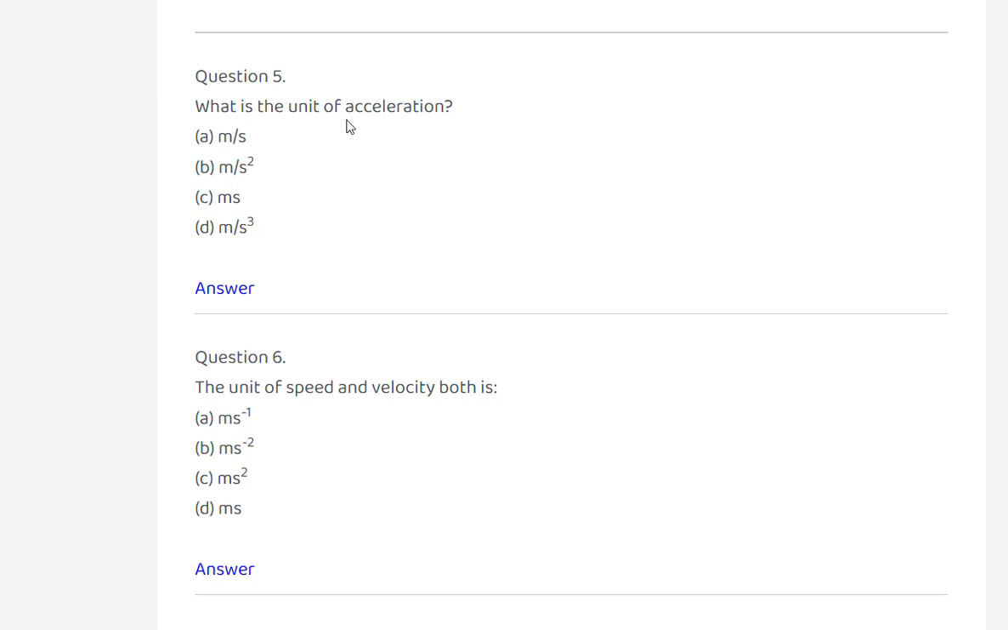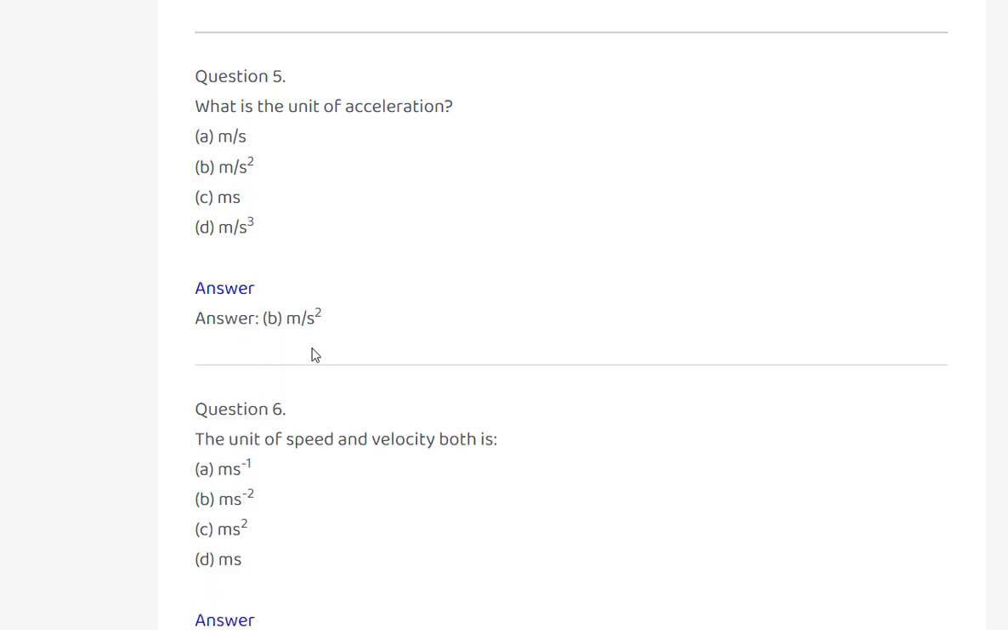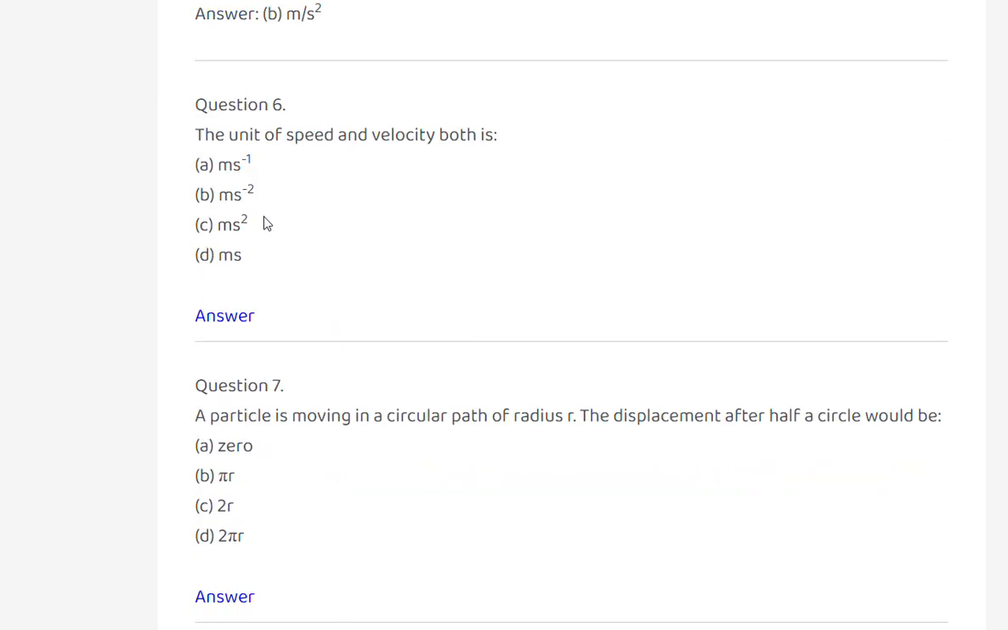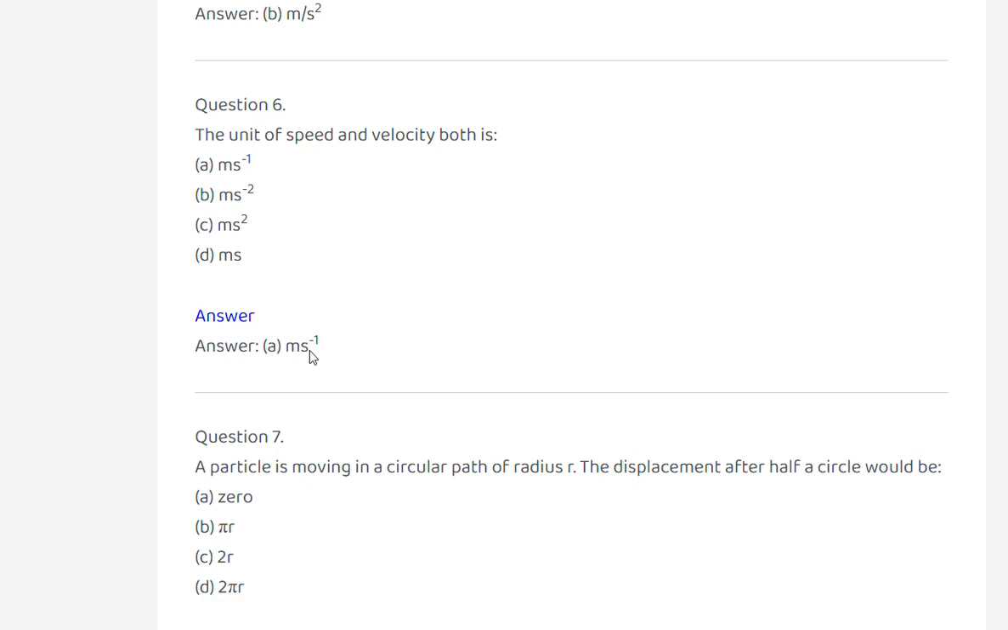What is the unit of acceleration? Meter per second, m by s square, m s, or m by s cube? m by s square. The unit of speed and velocity both is m s minus 1, m s minus 2, m s square? m s minus 1. The unit of speed and velocity both is m s minus 1.